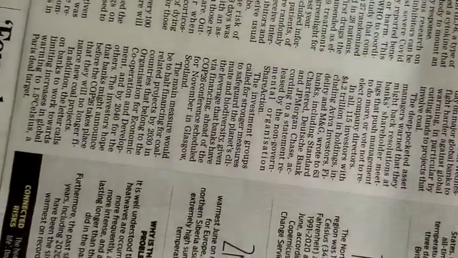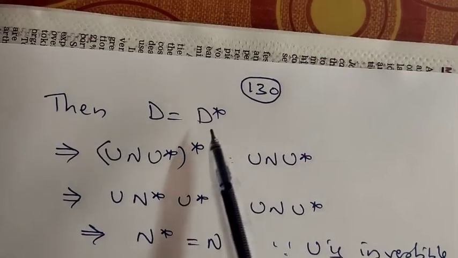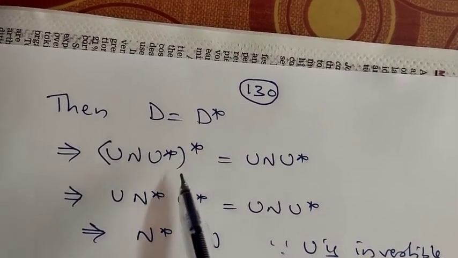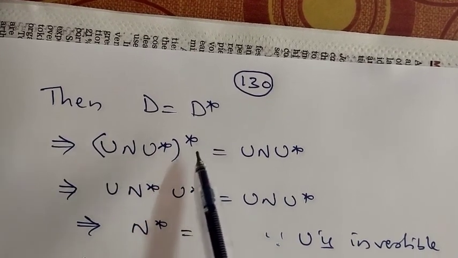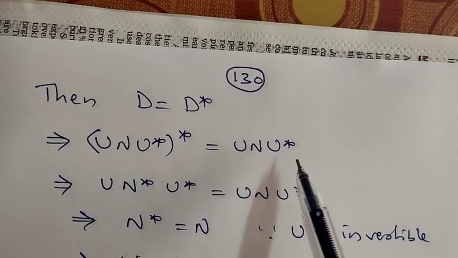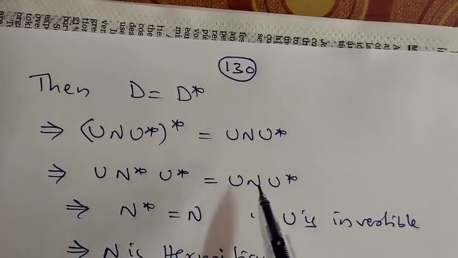So then what will happen? If it is a diagonal matrix with real entries on the main diagonal, then D is equal to its adjoint, so D becomes D star. This implies D is equal to U n U star whole star, which is equal to U n U star. So this implies U n star U star is equal to U n U star.